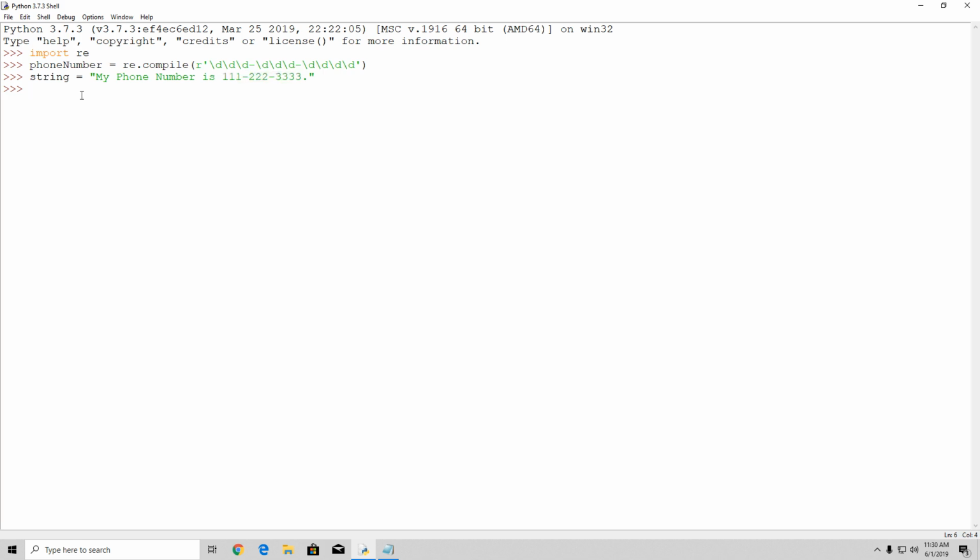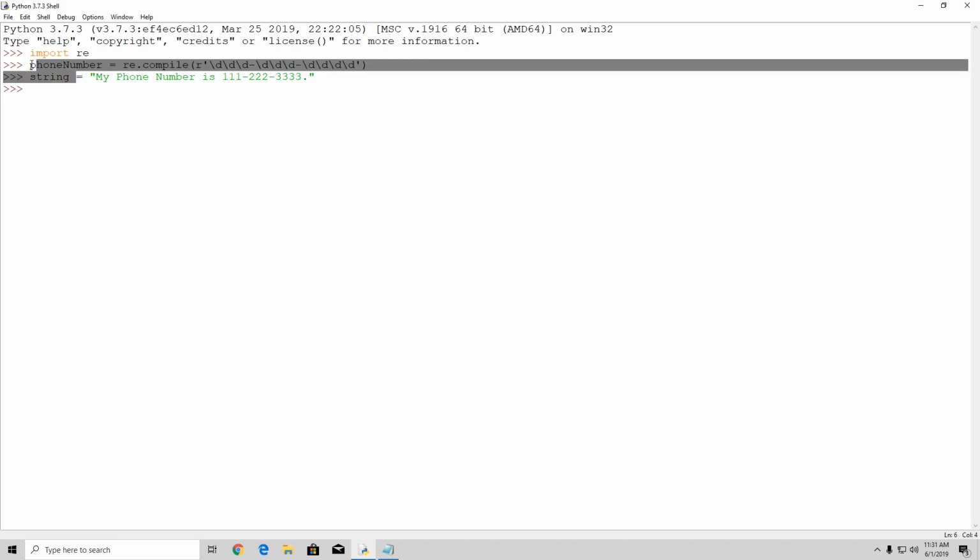The function that we are going to use to perform that action is the search function. Basically what the search function does is look through the specified string and see whether it can find a match with the regex object that we created, which is named phone number. So we need to combine these two to perform this task.